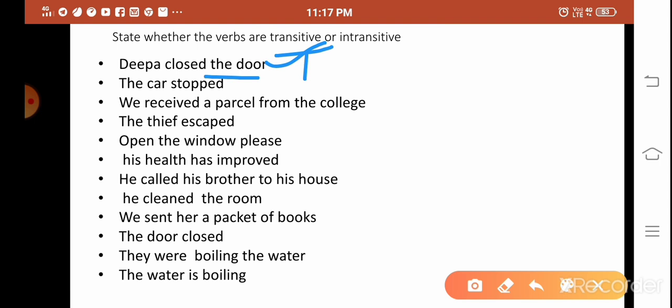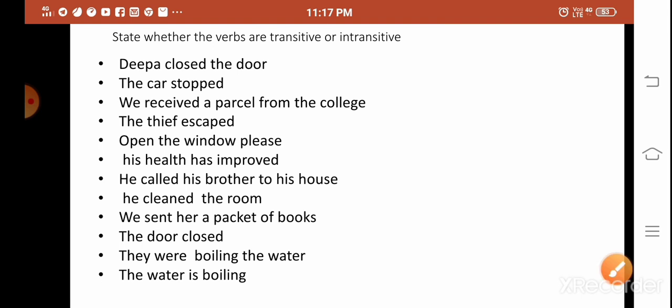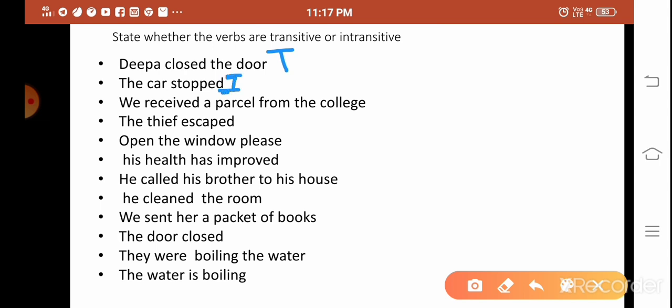The car stopped. Before I answer these questions, please pause it and try to answer all these, and then check your answers while I answer these. If the car stopped, the car stopped. So there is no direct object here. Even if you want to place an object, there is no such object to place. So it is intransitive. What did it stop? Nothing. The car stopped itself, you can say. But there is no direct object for this sentence.